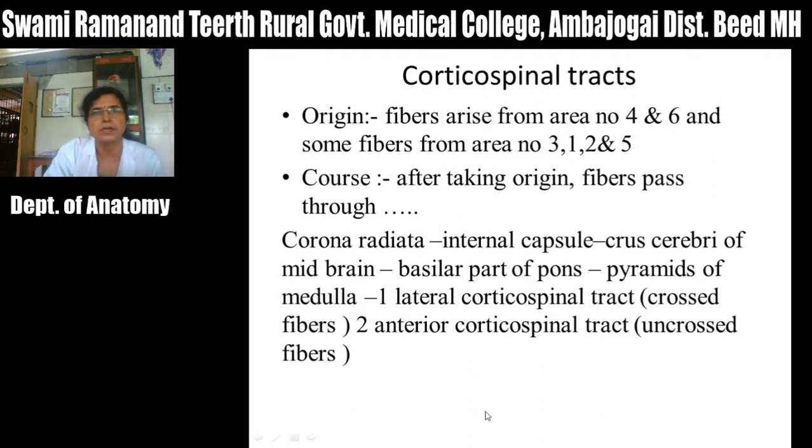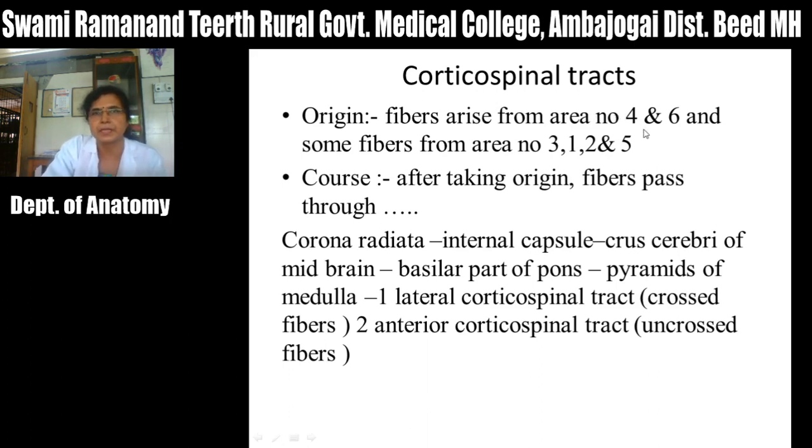Now we will see about corticospinal tracts. This corticospinal tract is a type of pyramidal tract. Now first we will see about the origin of that tract. The fibers of this corticospinal tract arise mainly from area number 4, that is the